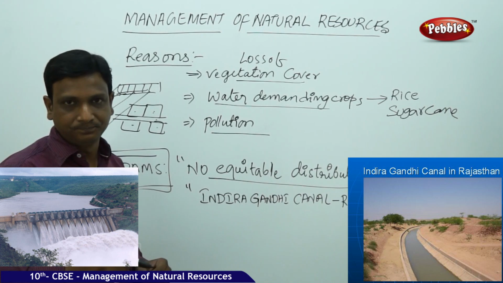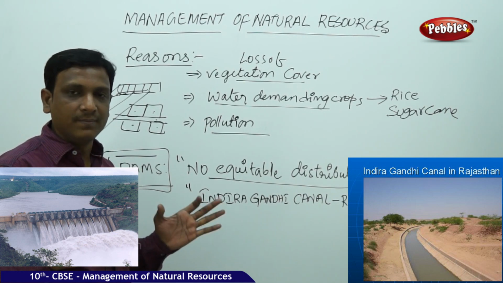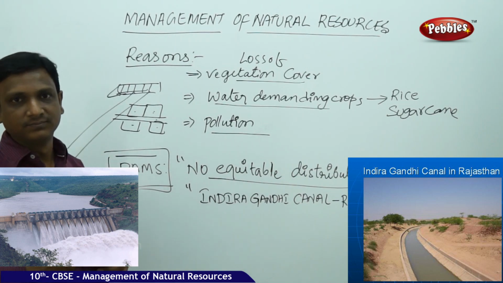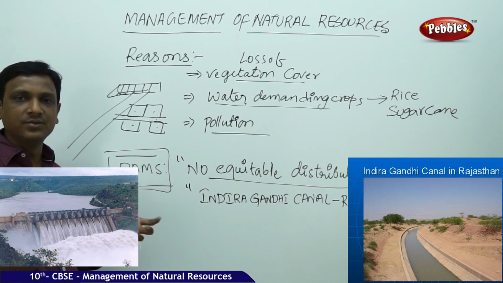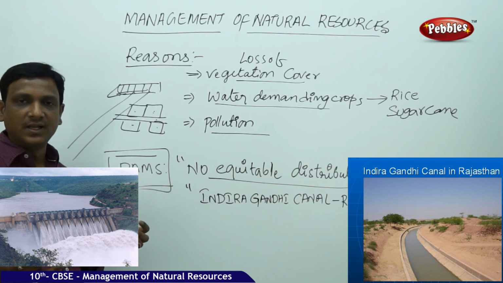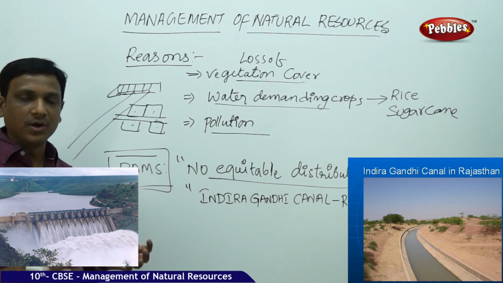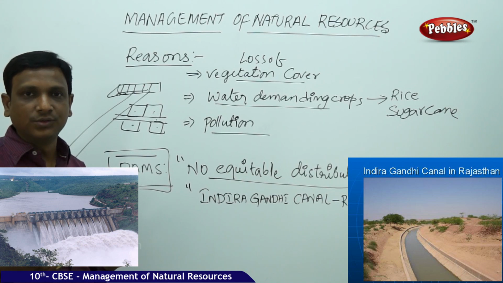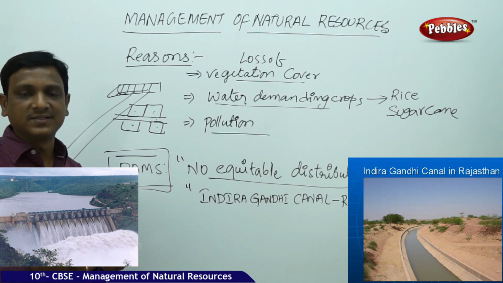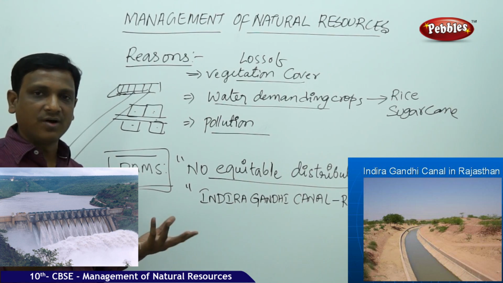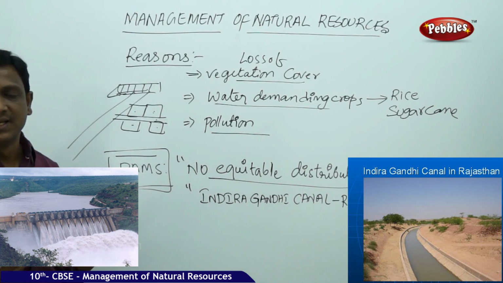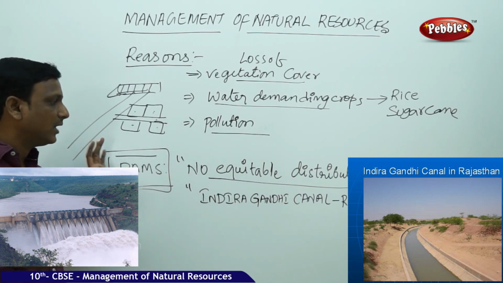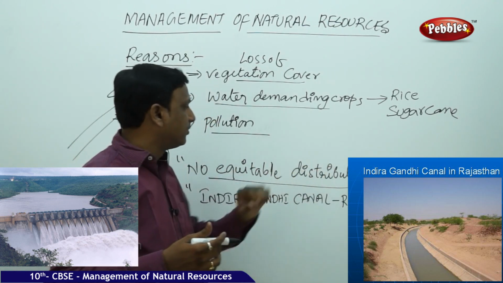That is not possible here. So some people get so many benefits, some people get problems. They don't get a sufficient amount of water. So the government gives reasons, okay, you are in a far away place and we cannot supply water there. You are at some height, higher than the level of the water flow. So you need some kind of lift irrigation to supply. It costs crores of rupees. So the government cannot provide water to certain areas because they are at a higher level. So in this way there are so many problems linked up which cause the unequal distribution of water.